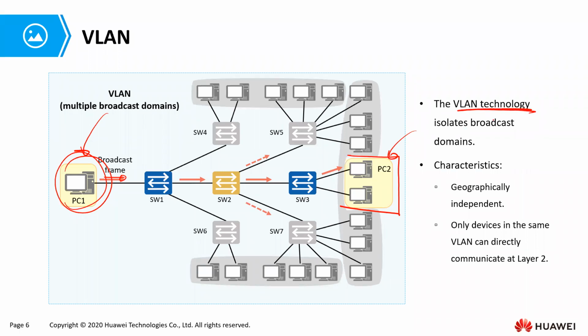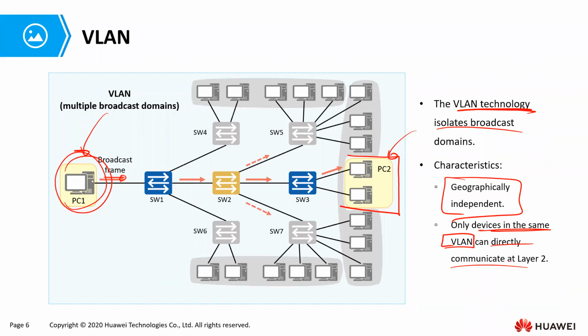So VLAN technology isolates broadcast domains. They can be geographically independent. They don't depend on location. Different switches can be in different buildings or different cities or different countries for that matter. And only devices in the same virtual local area network can directly communicate at layer 2.